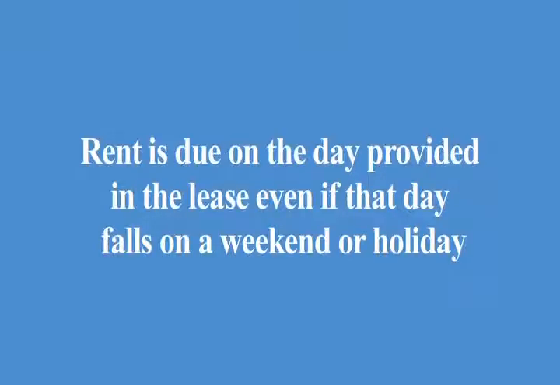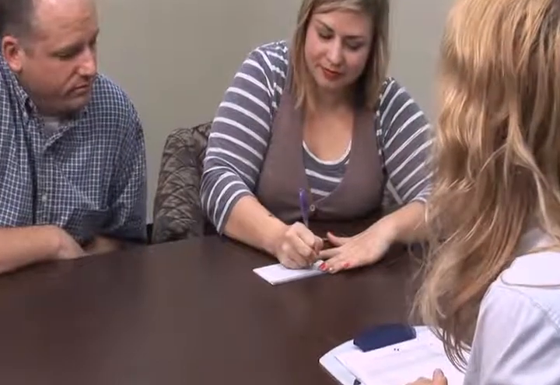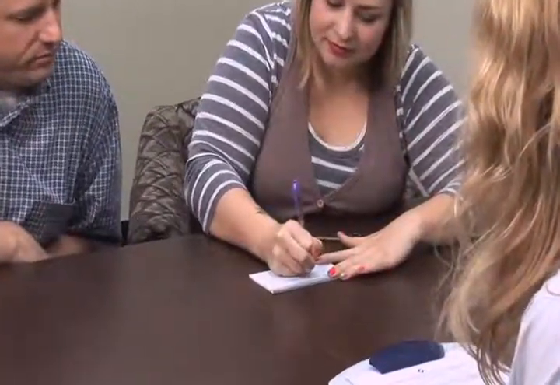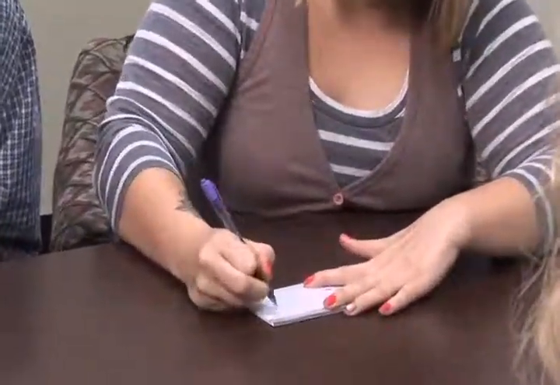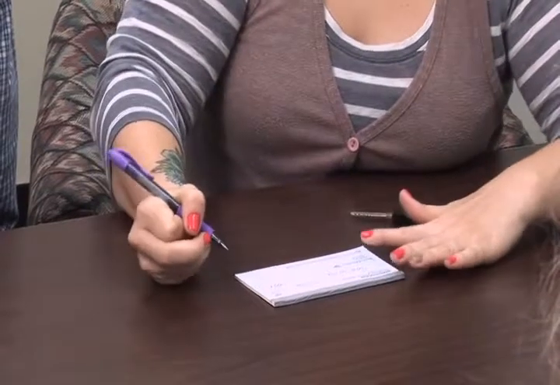Paragraph 5. Rent. This paragraph identifies the monthly rent, the date rent is due, the place of payment, and the method of payment. Rent is due on the day provided in the lease, even if that day falls on a weekend or holiday. A delay in the mail will not excuse the tenant's obligation to pay rent on time. Remember that strict compliance with the due date is required.